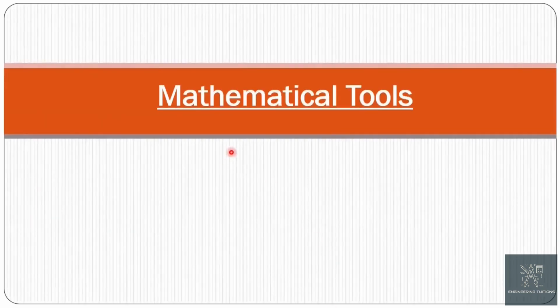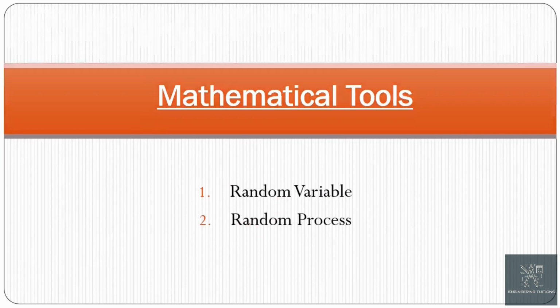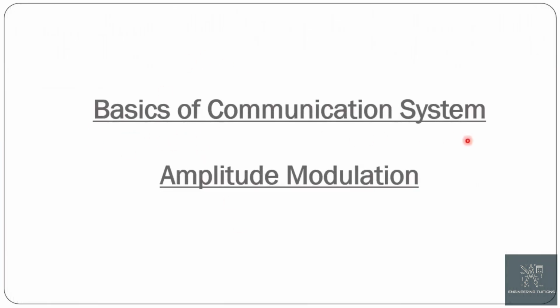The third part is mathematical tools, in which we will discuss random variables and random processes. But in today's discussion, we will only discuss the basics of communication systems and amplitude modulation. Without any further delay, let's get started with today's session.